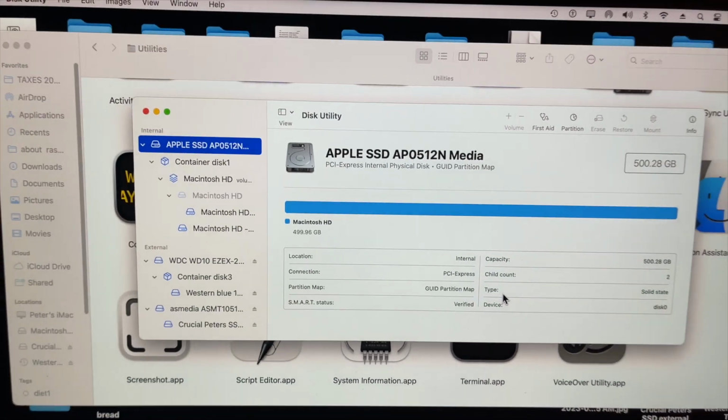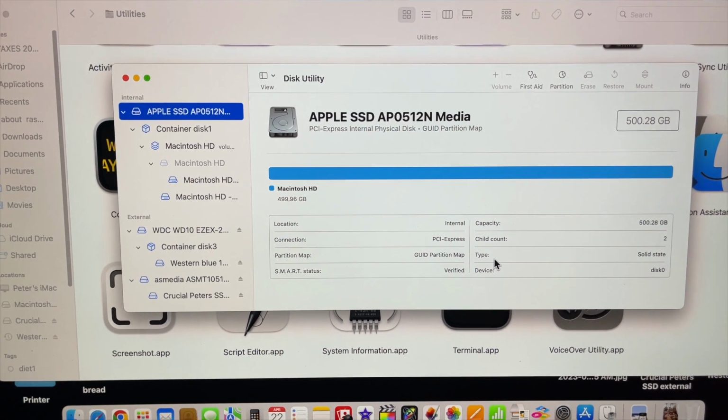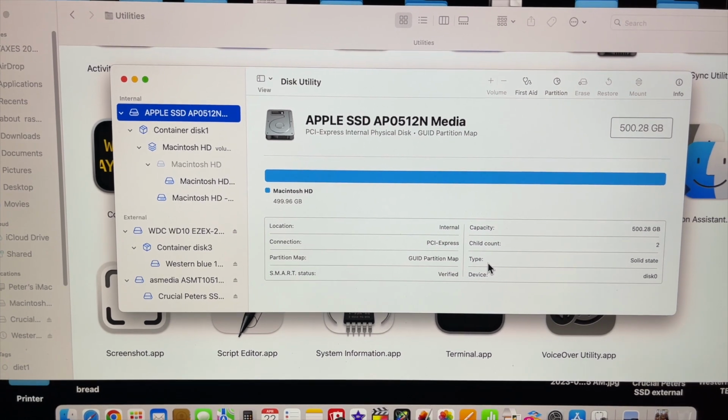So when you have problems with your Mac, that's where you go. You go into disk utility, where I just showed you.